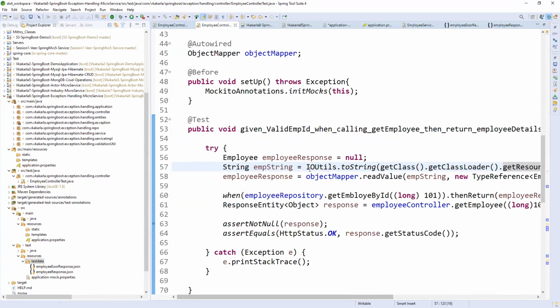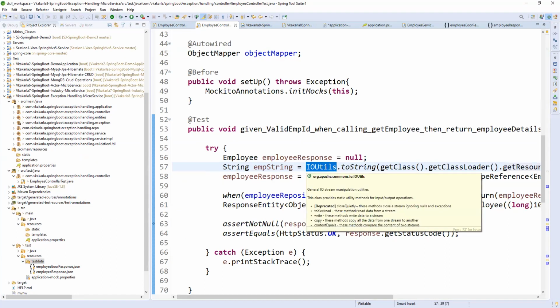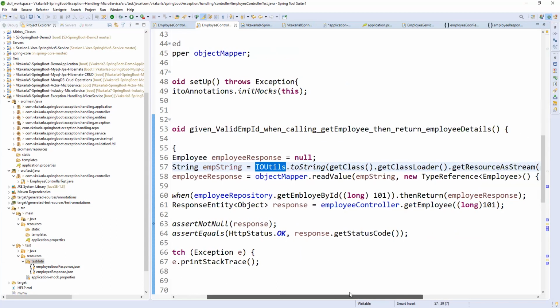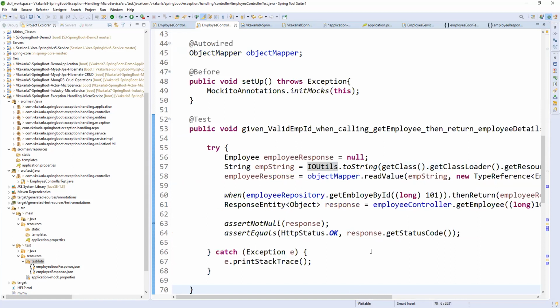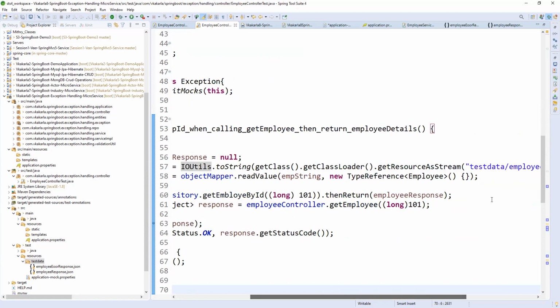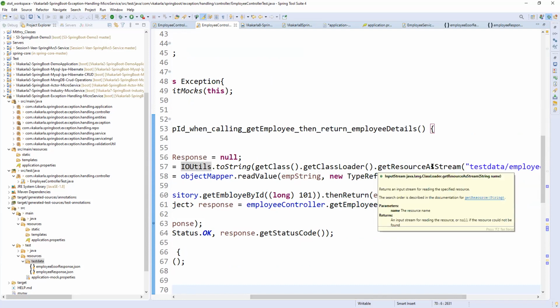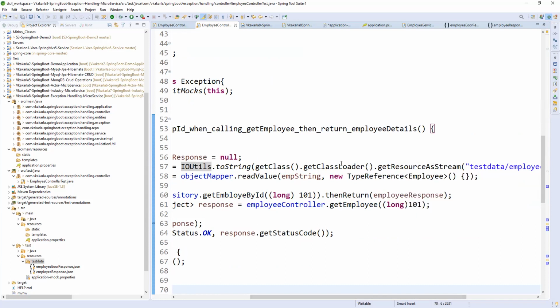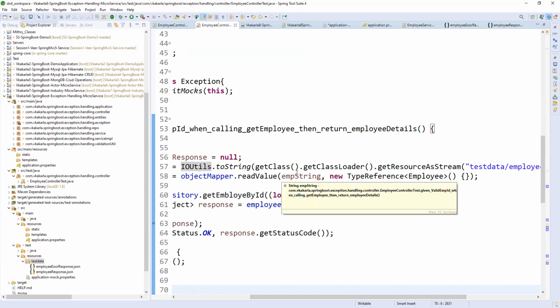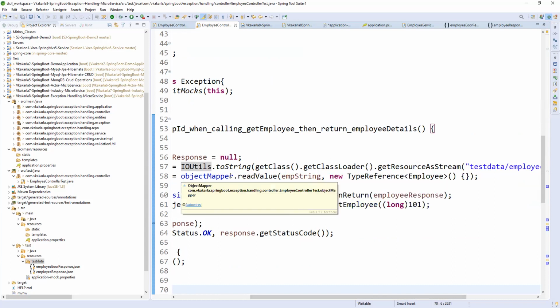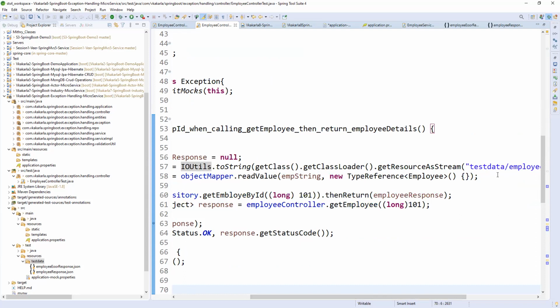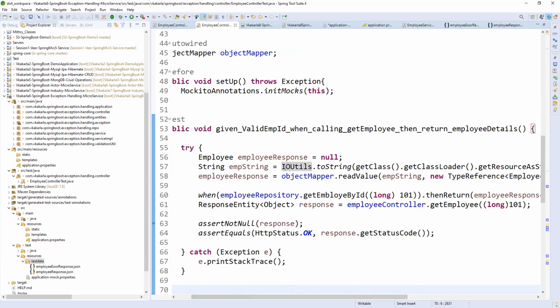We are using Apache Commons, IOUtils from Apache Commons. Using these utils, we can convert the JSON object to a string using toString. So we are loading the JSON file here, getResourceAsStream. In the stream, we use getClassLoader, and toString. Whatever comes in as a JSON object and class will be converted into a string with the help of IOUtils. Now it is an employee string, a JSON string. This is the JSON string.